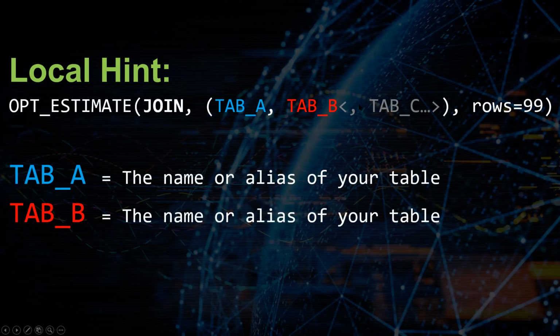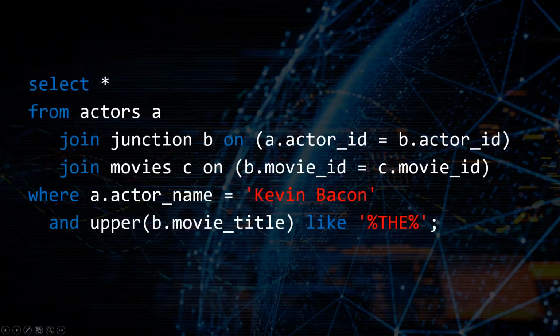You cannot list just one, because it doesn't make sense to list one table joining to nothing. You have to have more than one, because it's a join. That's the whole point of a join. But if you have more than one table here, then you're good. You can list 2, 3, 5, 7, 99, etc. And you just say rows equals 99, or however many rows you want to tell Oracle.